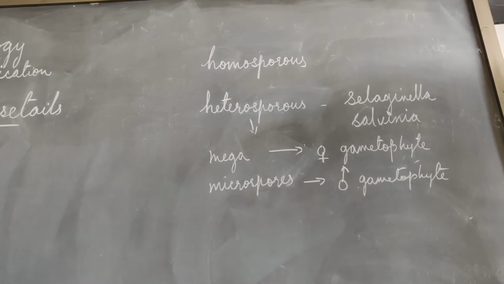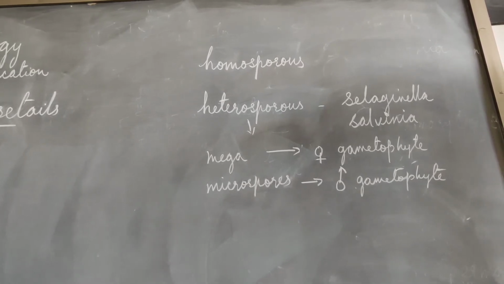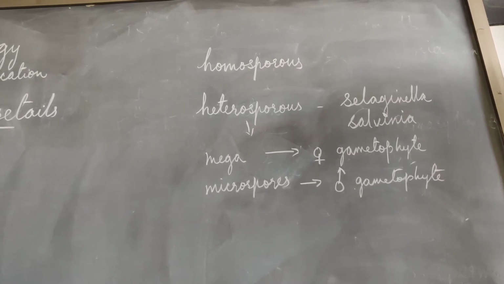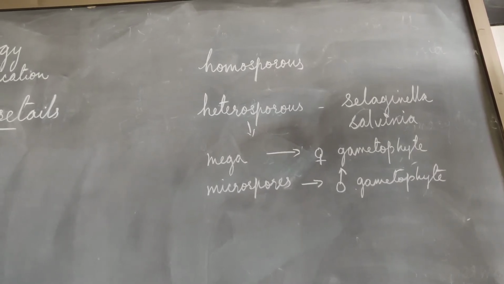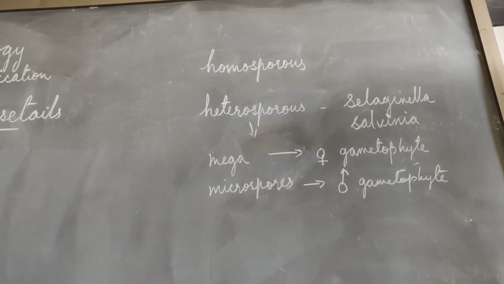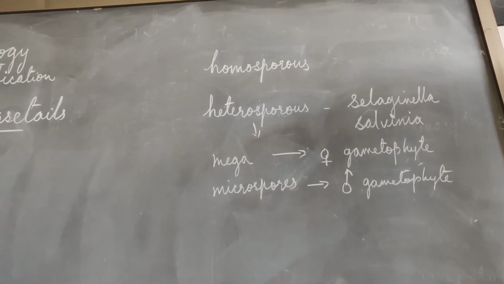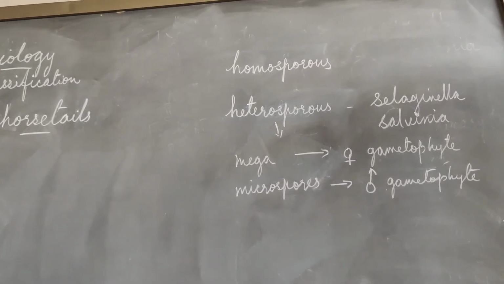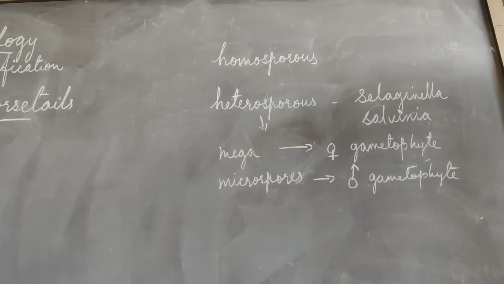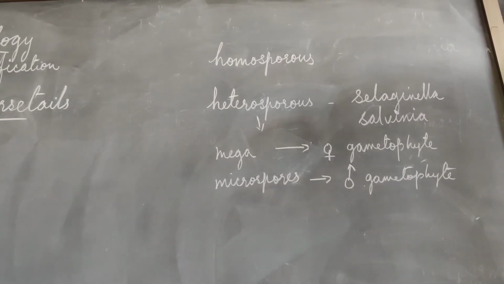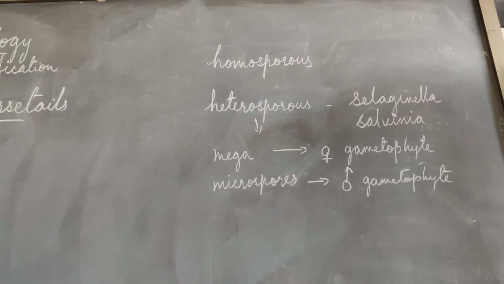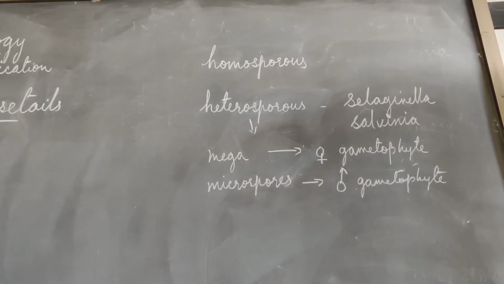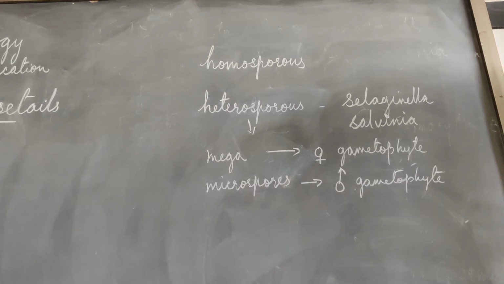Okay, so the embryo is formed in the gametophyte. So this is the beginning of the seed habit. From this onwards, the higher divisions of the plant kingdom, you will find the seed habits. Seed habits will be seen in the next division of the plant kingdom. So here the formation of the embryo in the female gametophyte is the precursor of the seed habit in the plant kingdom.